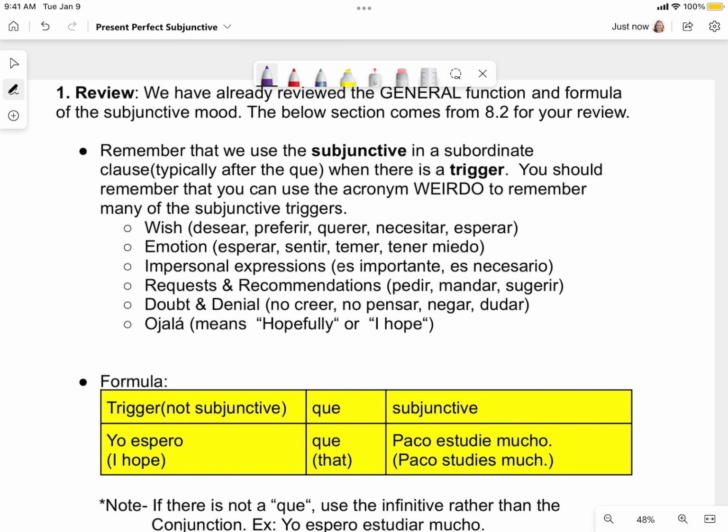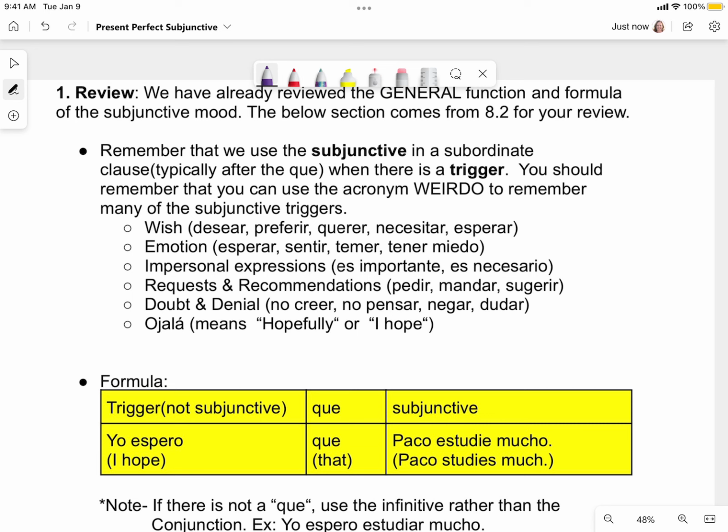Hi, in today's lesson, I'm going to talk to you about the present perfect subjunctive. To begin, we're going to jump back to just what the subjunctive is and how it is used. So we'll go back to the present subjunctive that you've learned in previous chapters.